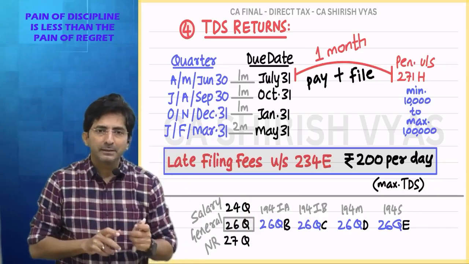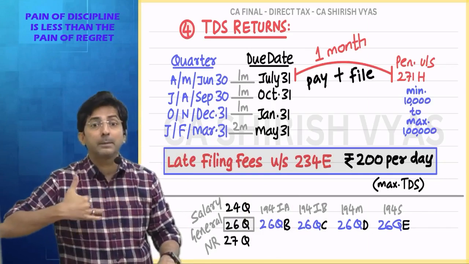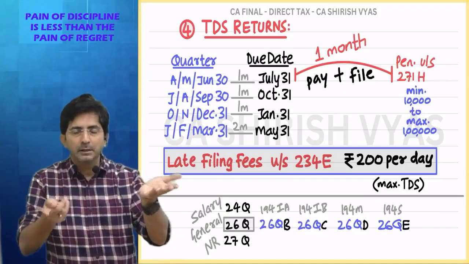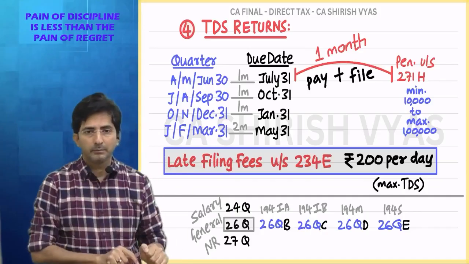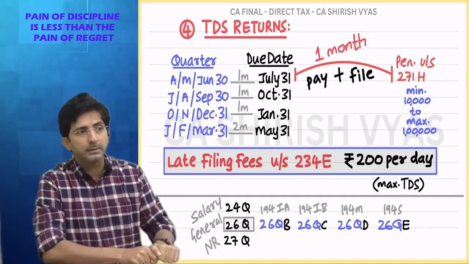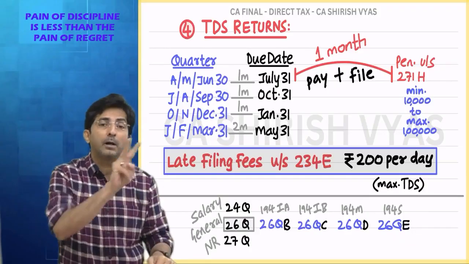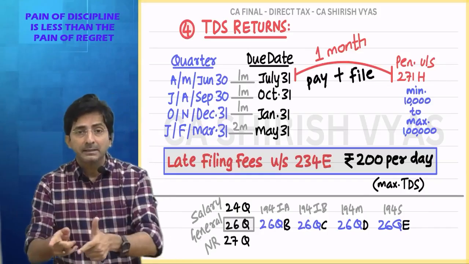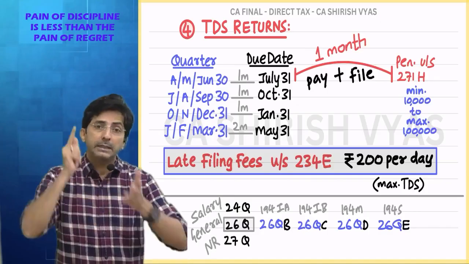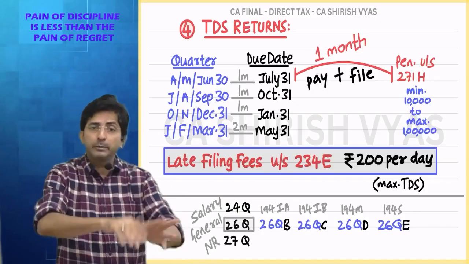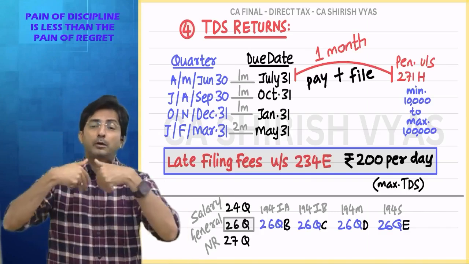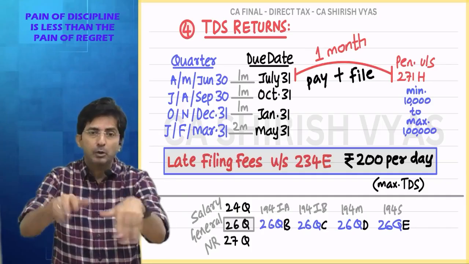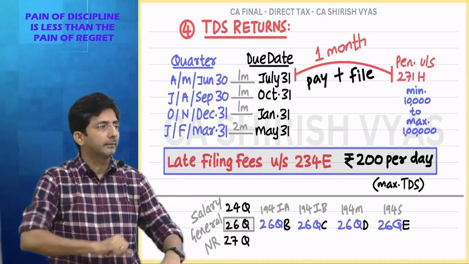So you know what the advantage is? Now on a quarterly basis I don't have to separately file the return. See, the distinction between normal people and these four sections. Normal people have to do two works: depositing TDS by 7th of next month and filing of return on a quarterly basis. Double work. But for IA, IB, M and S, is it double work or single work? Single work. Firstly, that work is not to be done by 7th, it is to be done by 30th. And when you deposit the TDS, make sure you deposit online. There will be one form called challan cum return. So no need to separately file the return.